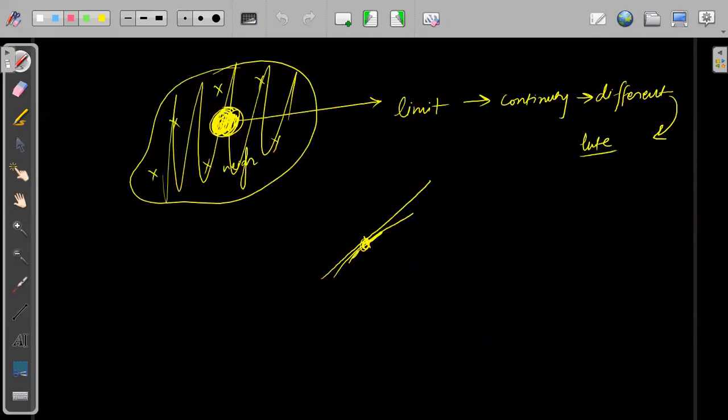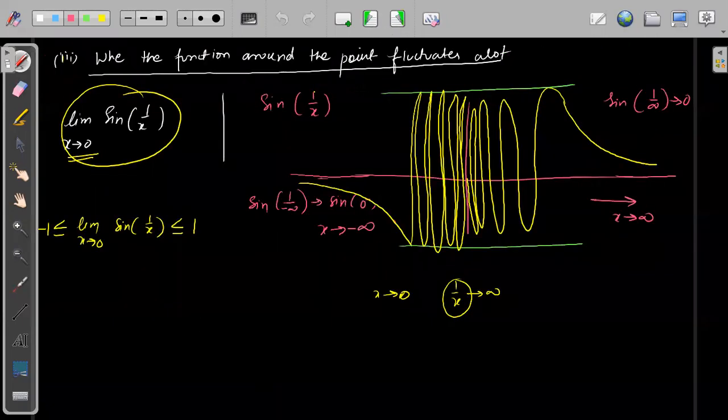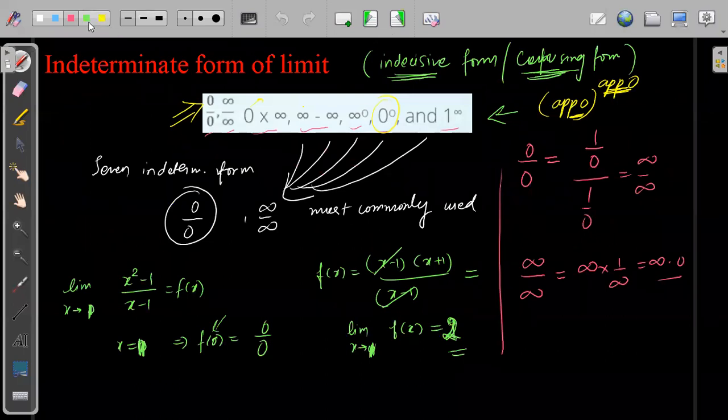These are different forms. Indeterminate forms are special forms in which you can actually find the value of a limit, but only after looking at the question. Understood? Okay. I'm not saying that all indeterminate forms will have a limit. All indeterminate forms might not have a limit.